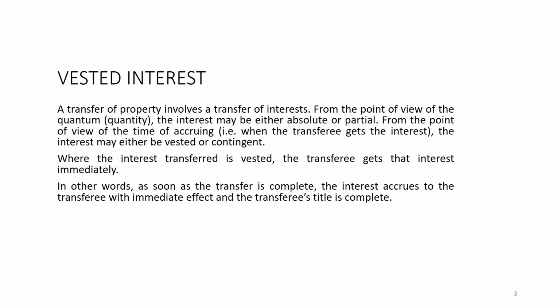So, this quantum is going to demarcate the time of accruing the whole interest, when the transferee is going to get the interest. Where the interest transferred is vested, the transferee gets the interest immediately. That is the basic fundamental difference. In the beginning itself, I want to tell you that if interest is vested, then this property right will be transferred immediately.